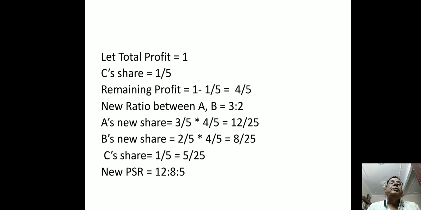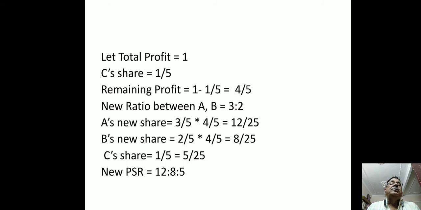Now we have to divide the remaining profit among partners A and B in the new firm in their old ratio, that is 3:2. So A's new share is 3/5 multiplied by the remaining profit, 4/5, which is equal to 12/25. B's new share is 2/5 multiplied by 4/5, which is equal to 8/25.